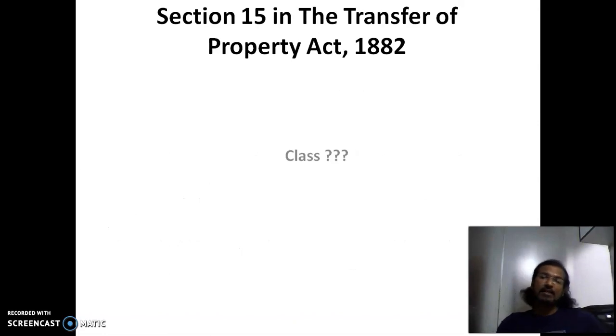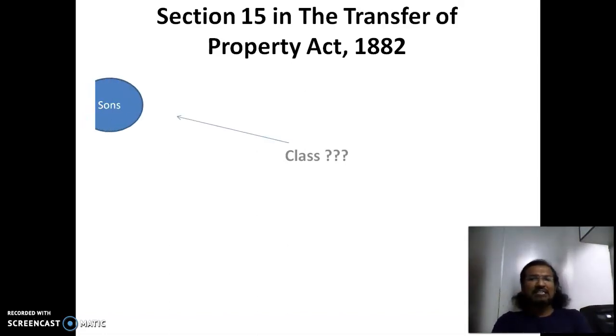So what is a class? A class, very crudely, we understand that we have a first class or second class in a school, maybe first grade or second grade, what we call. So we have something like that. So for LLB, say first year of LLB or second year of LLB is a class. So here what we are referring is a class of sons. That means sons form a class.